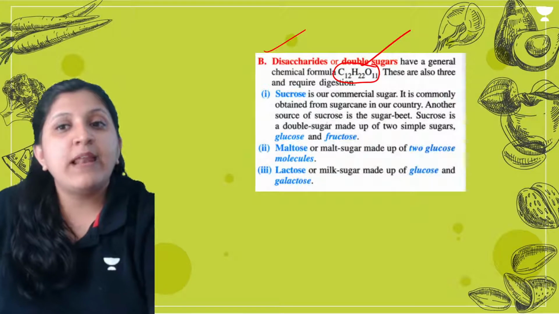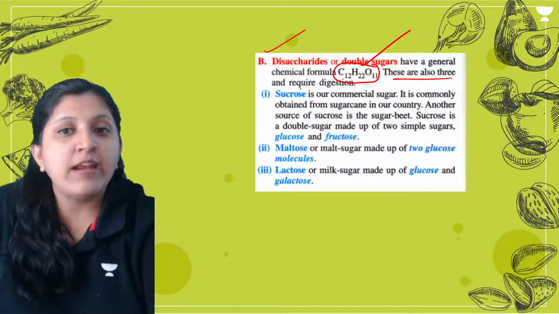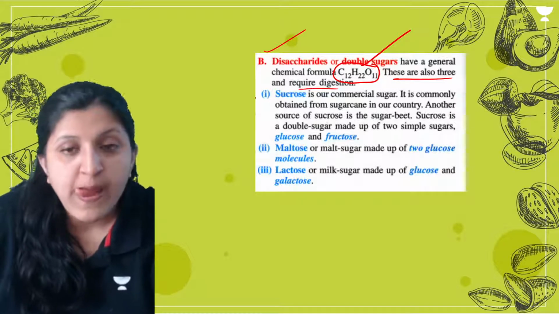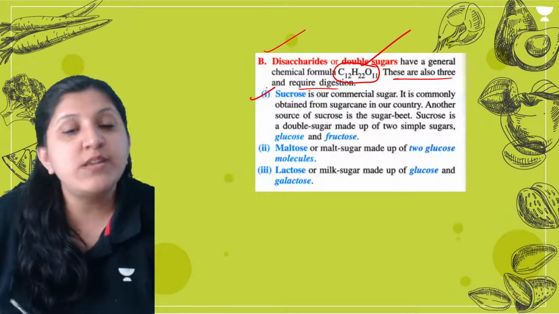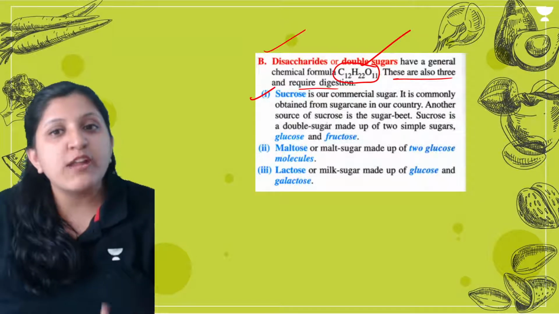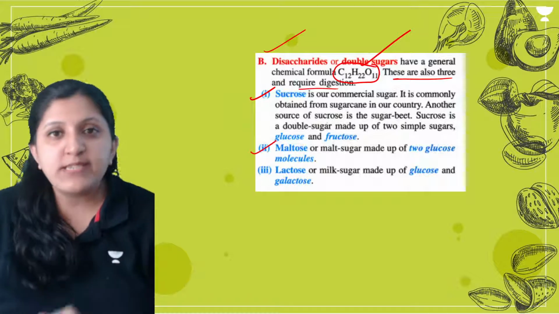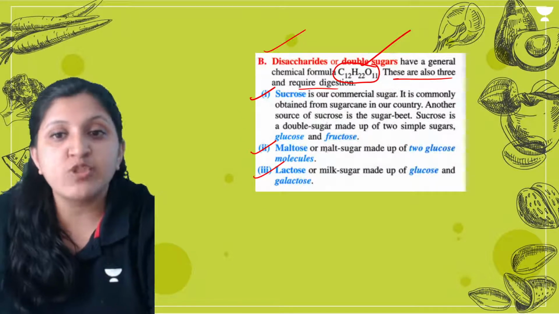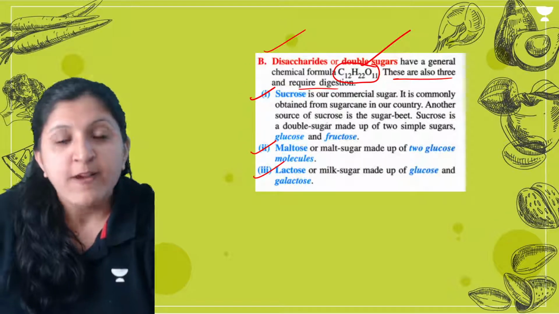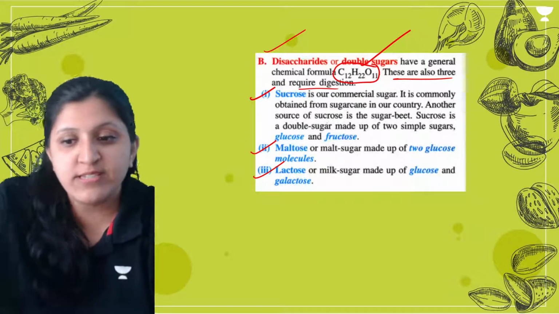So mainly there are three, and they require digestion. If you are consuming sucrose, this requires digestion. If you are consuming maltose, this requires digestion. If you are consuming milk, lactose is there in the milk, so there also digestion is required.